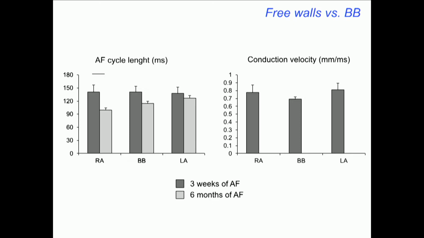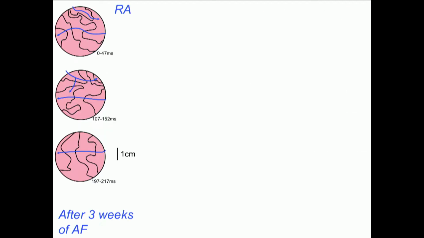And these relations don't change too much when you look at a later time point. So AF cycle length becomes a little bit shorter everywhere, and conduction velocity becomes a little bit slower in the free walls. But there is a much larger difference in behavior when you look at the complexity of conduction.